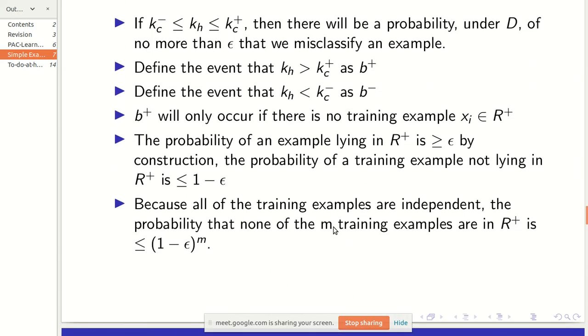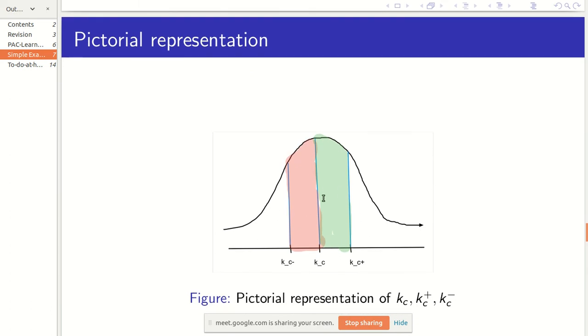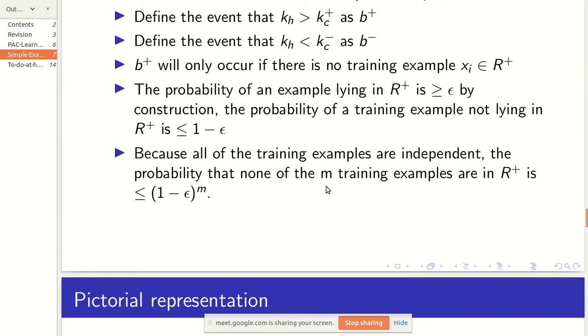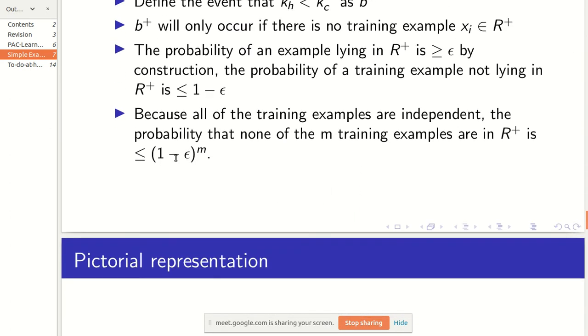So for b plus to happen, none of the examples should lie in this particular range, and for that we'll just multiply the probabilities because all the examples are independent of each other.